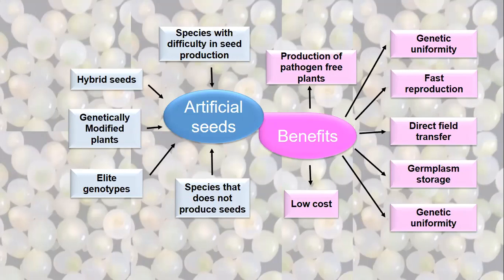Elite, we use the word when we have a population of a plant growing in the field, which are produced through the seeds of a plant, and the plant is heterozygous in nature. So seedlings are genetically different. There's a lot of variation among the seedlings, right? So from this lot of variant seedlings, if we select one seedling which is of better quality, which is extremely good, that seedling we call an elite seedling.